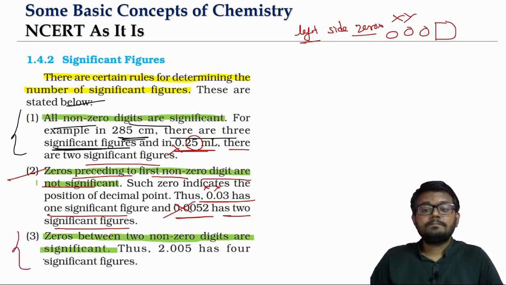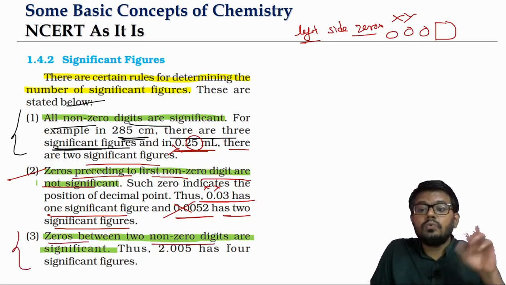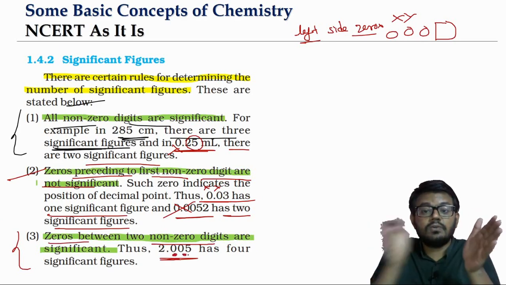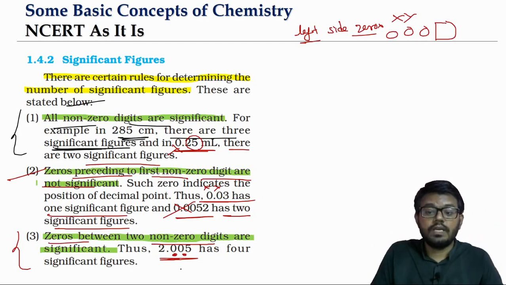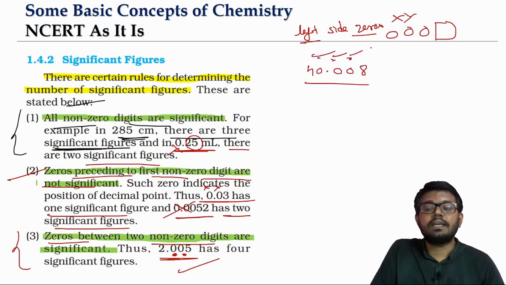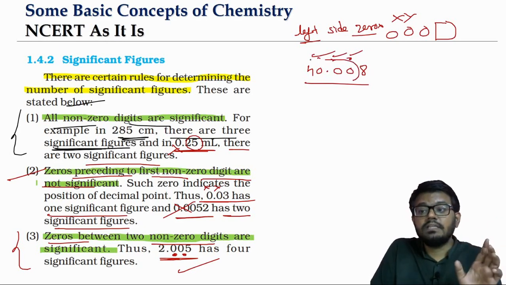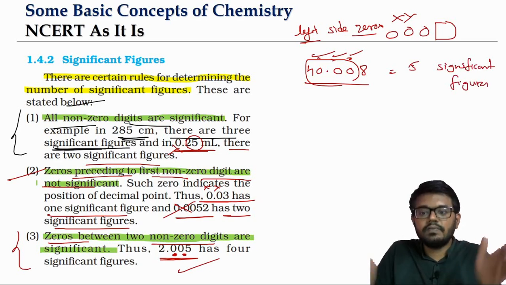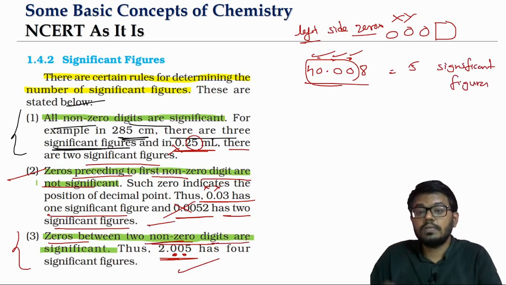The third point is the zeros which are between two non-zero digits. Like look at this, 2.005. This 0 and this 0, they are between two non-zero digits. They are between 2 and 5. So we have to count them as significant. Similarly, if you have, for example, 40.008, look at this. All the 3 zeros will be significant. So 40.008 will have 4 and 8 significant, these 3 zeros also significant. Totally 5 significant figures.